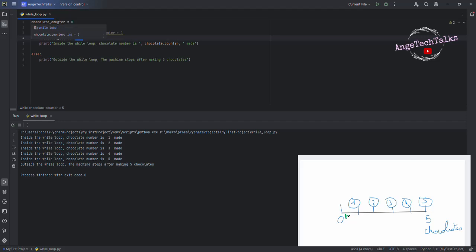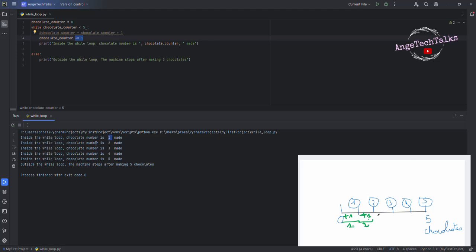Now we tell the program to add one chocolate to the number of chocolate. So 0 plus 1 equals 1. That's why in the first round, the first chocolate will be produced. Don't forget that the objective is to make 5 chocolate.